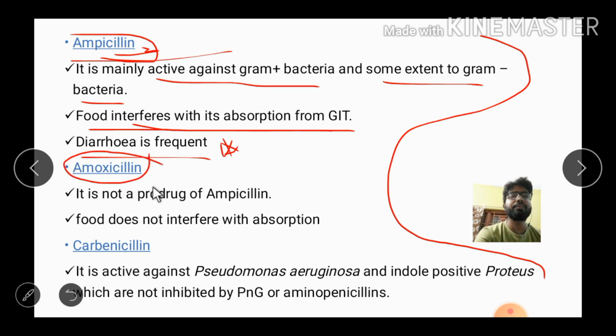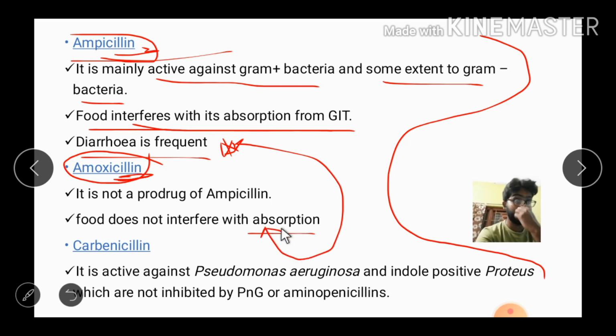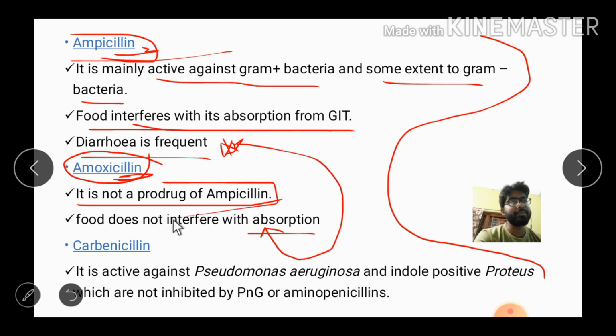Then coming to amoxicillin. See, amoxicillin is a modified form of ampicillin. Modified form means it is better than ampicillin. It has a better effect than ampicillin. Amoxicillin does not interfere with food, first thing. The second thing is that diarrhea is not frequent in this case. Then coming to the most important point, amoxicillin is not a prodrug of ampicillin.